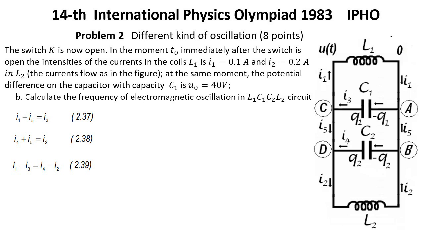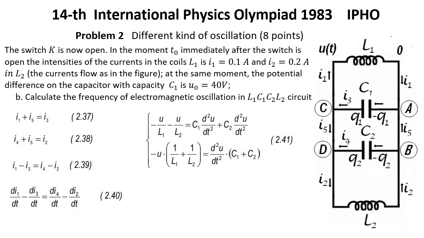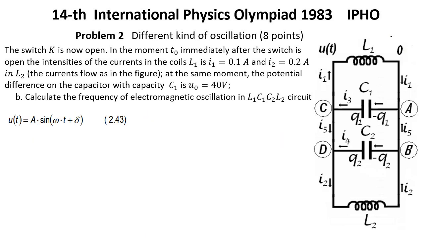Expression 2.39, and deriving this expression we can get expression 2.40. That is, we have an ordinary linear equation of the second order to U. Expression 2.41. Using the symbols defined above we can simplify it in the form of expression 2.42. Because the tension obeys the relation above, it must have a harmonic dependence on time as expression 2.43. The angular frequency of the tension is omega equal 1 over square root of L.